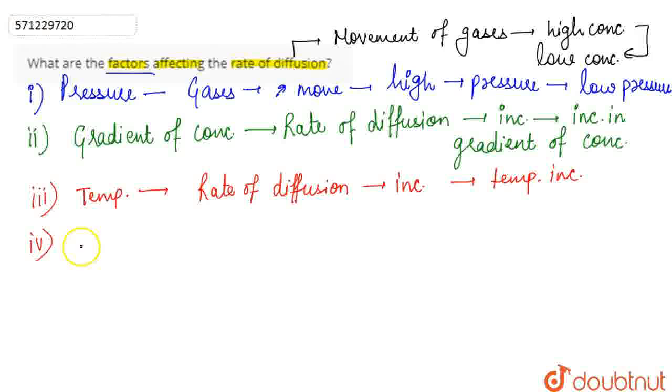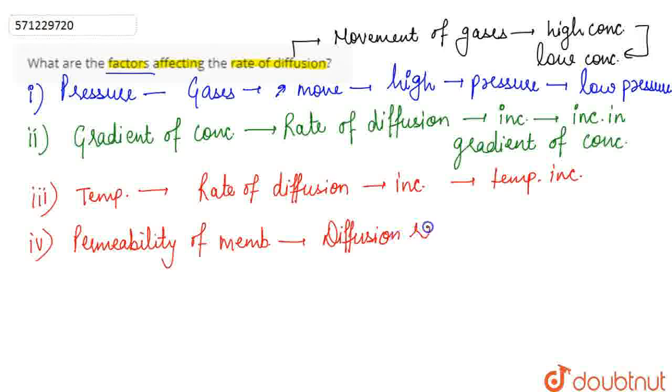Now the last factor, the fourth factor, is the permeability of the membrane. The diffusion rate will increase with the increase in permeability of the membrane.